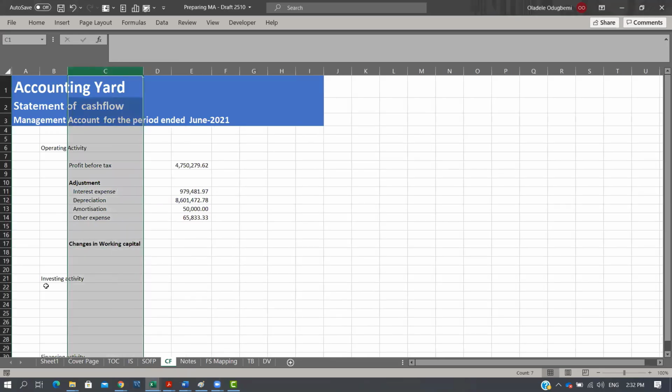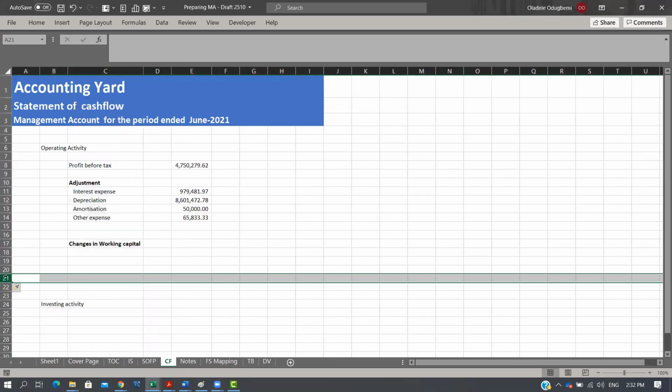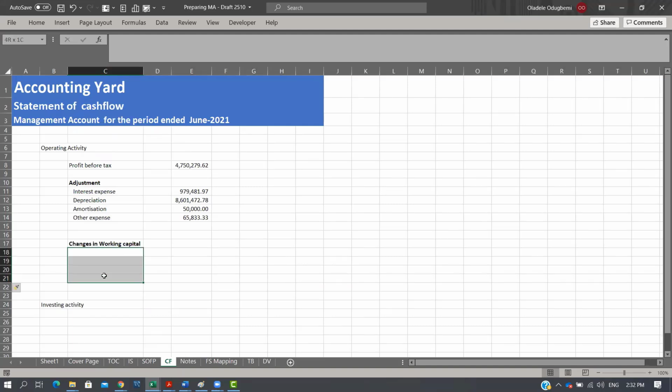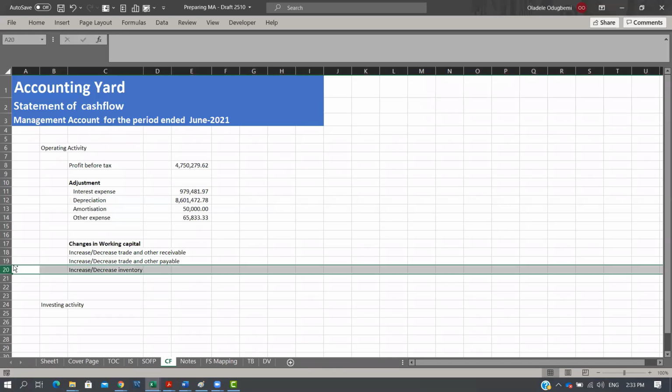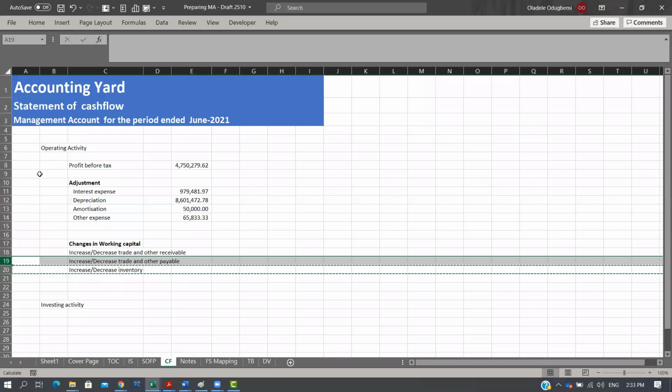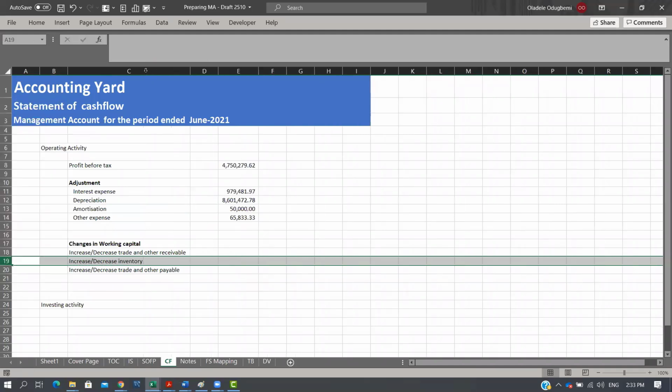Okay, so now that we have changes in working capital, now working capital we understand. Our changes in working capital has to do with basically 3 components. It has to do with the increase or decrease in trade and other receivables, same thing, increase or decrease in trade and other payables, and increase or decrease or change in inventory, right? Those are your 3 components that make up your changes in working capital. Don't forget, depending on the nature of the business, this may differ from business to business.